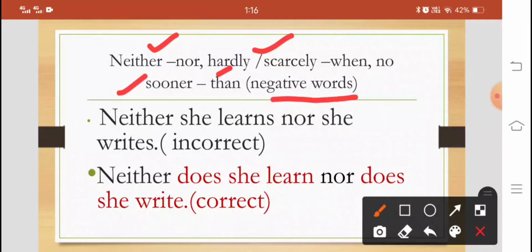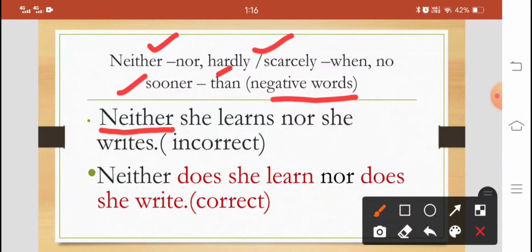If a sentence begins with any one of the negative words like neither, hardly, scarcely, no sooner, not only, then what should be the word order? The word order should be inverted. Inverted means after neither, hardly, scarcely, no sooner or not only, we should use a helping verb, then subject, and then main verb. That is the correct word order.